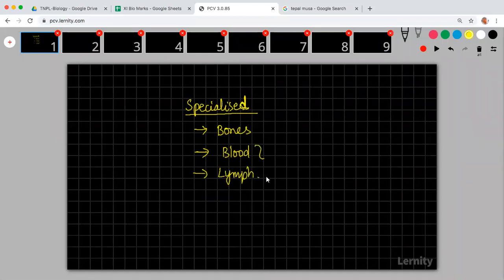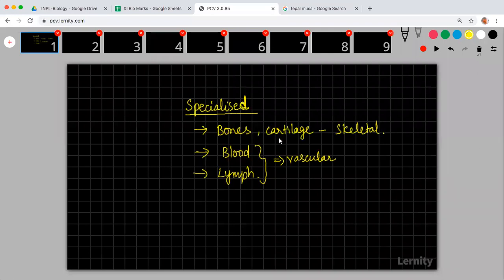These two things are called vascular. And your bones along with cartilage are called skeletal connective tissue.